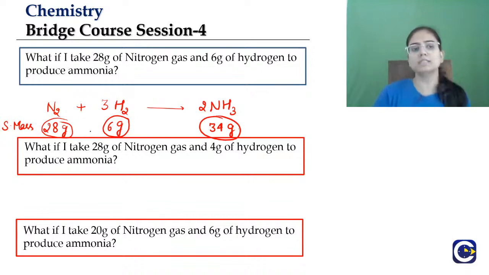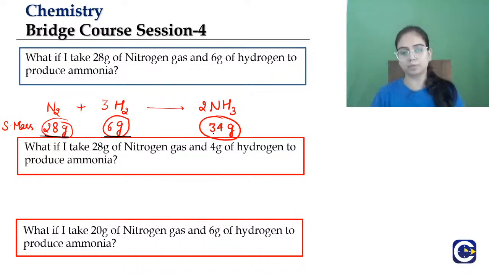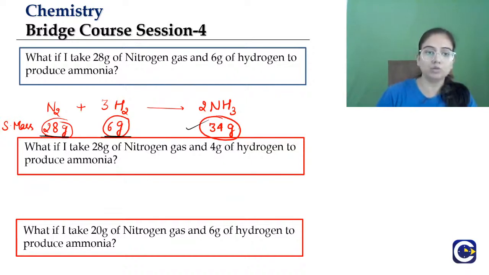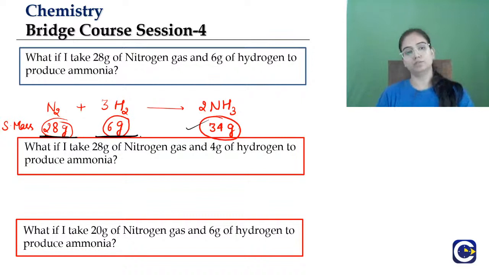Now students, why this 28 gram and 6 gram, or the formation of a particular amount of product? We will not bother for now about the amount of product, but we will focus on the masses of reactants given. Here we have been given 28 gram of nitrogen, 6 gram of hydrogen.